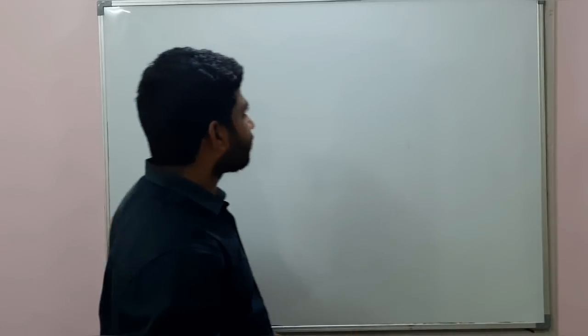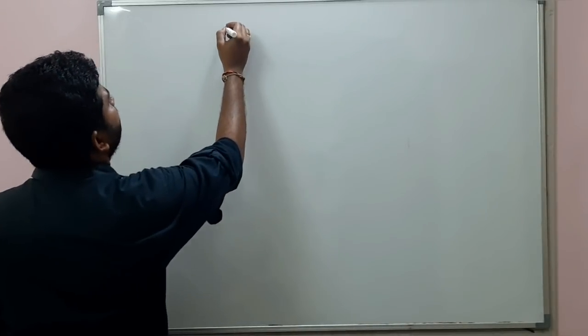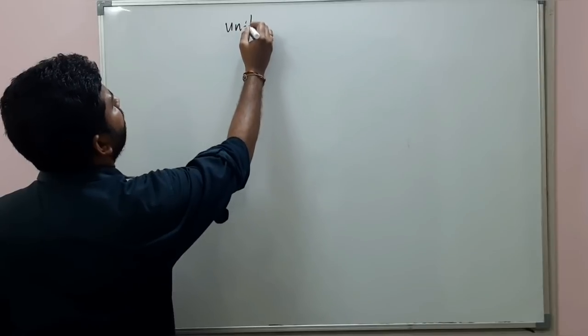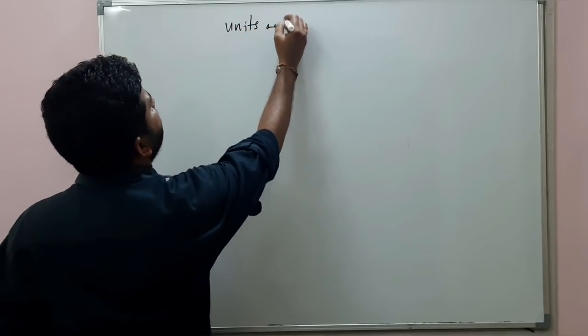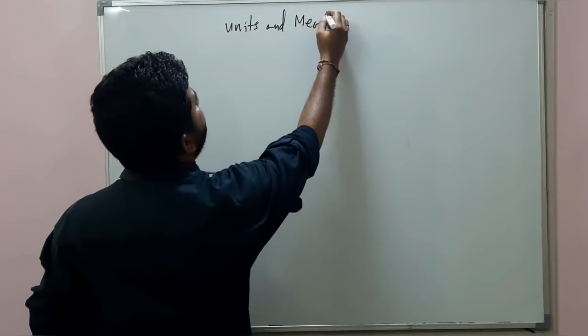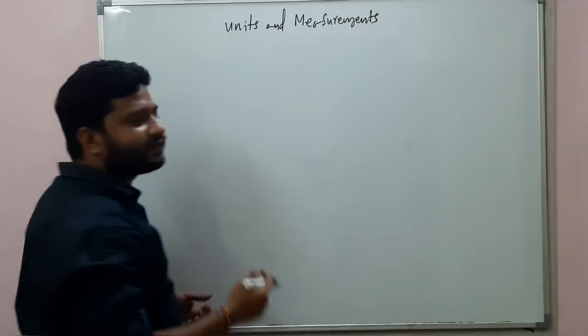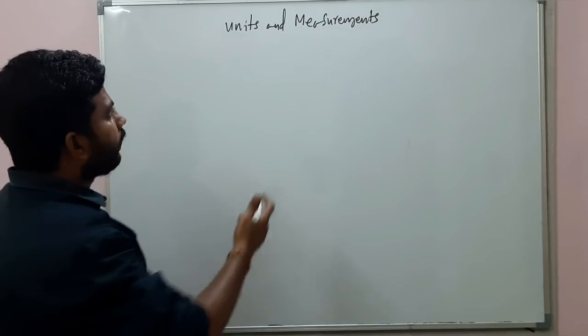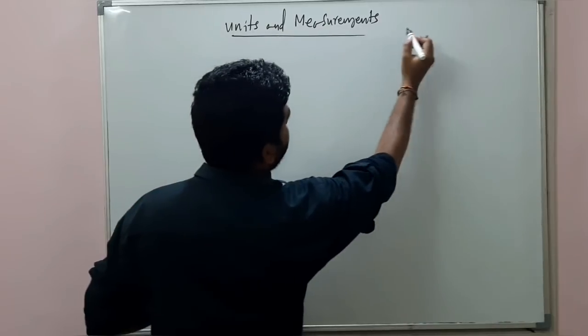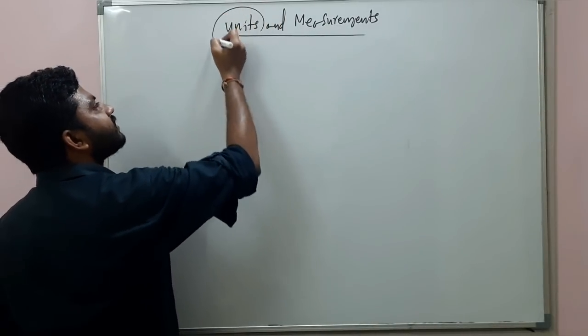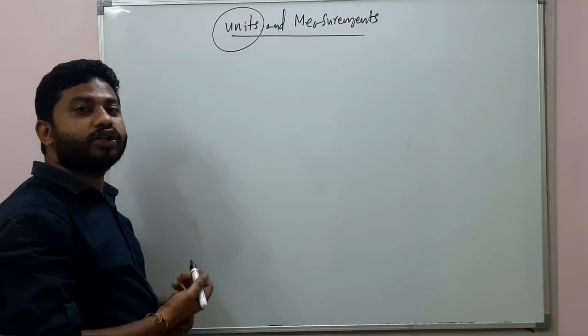Let us start a new chapter from your first PUC syllabus exclusively. The name of the chapter is Units and Measurements. In this chapter, we will be focusing more on units.